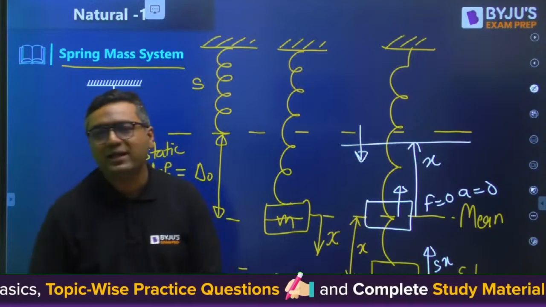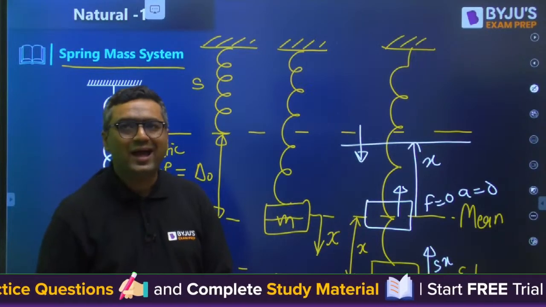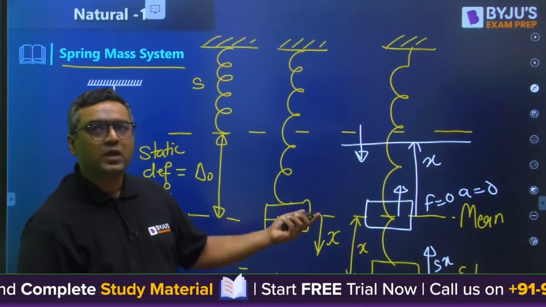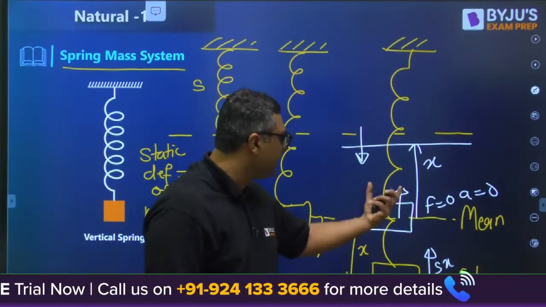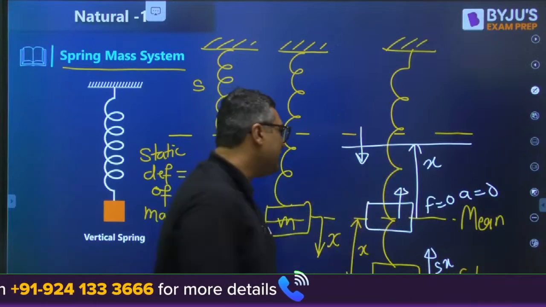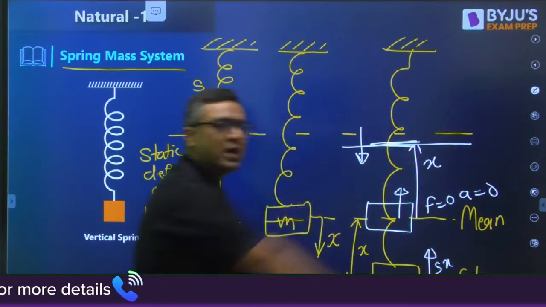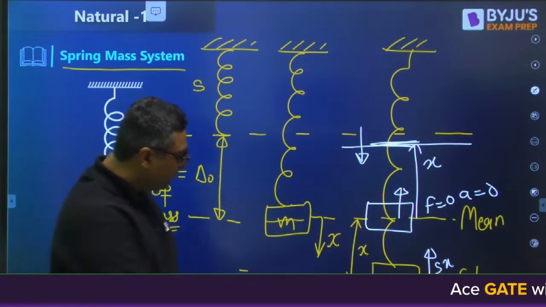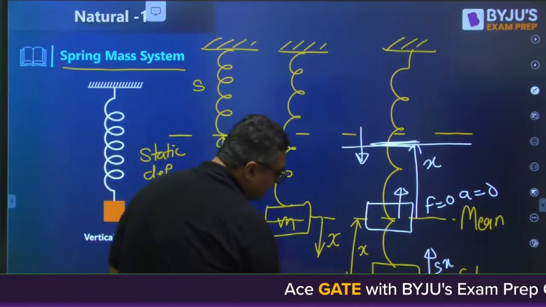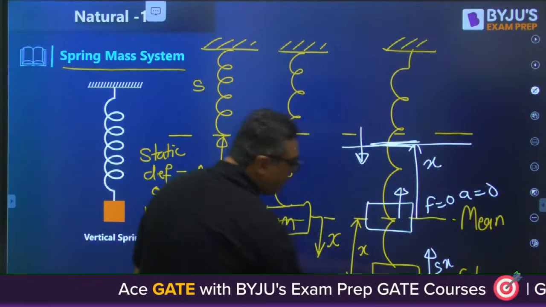So it is going to be a deceleration or retardation. Because of this retardation, the velocity of the mass will be reducing, and at one instant it will come to rest. And once it comes to rest, once again this will go on. So you can say at this position, the spring is maximum deformed.